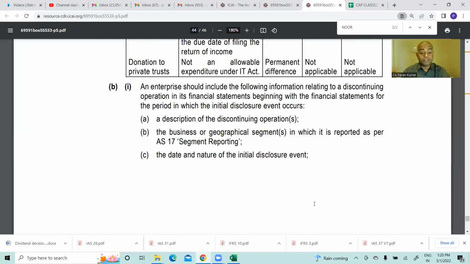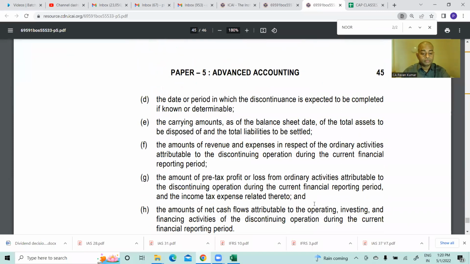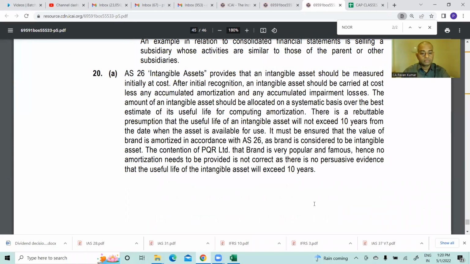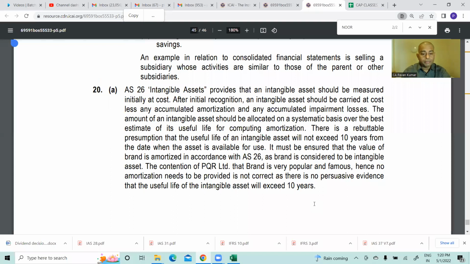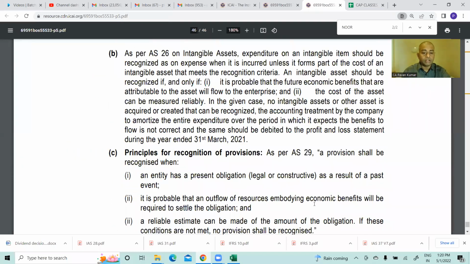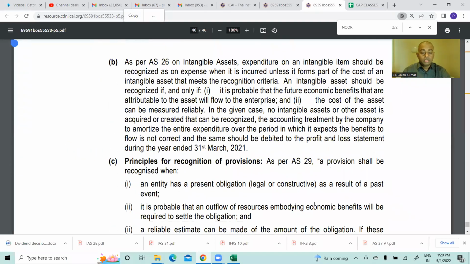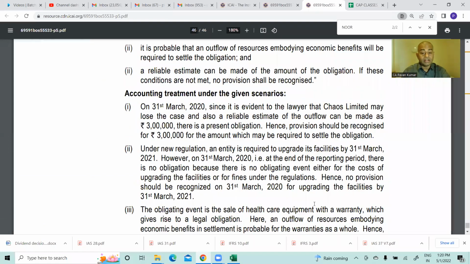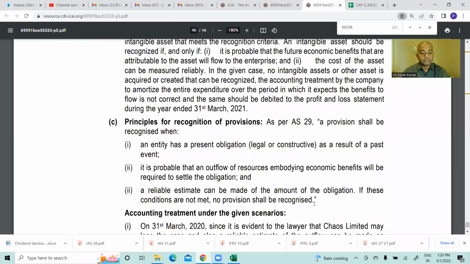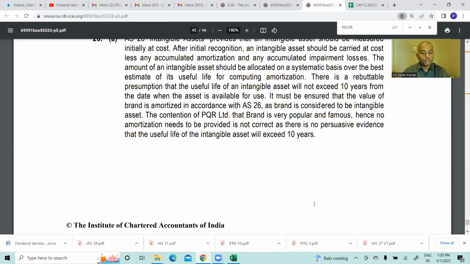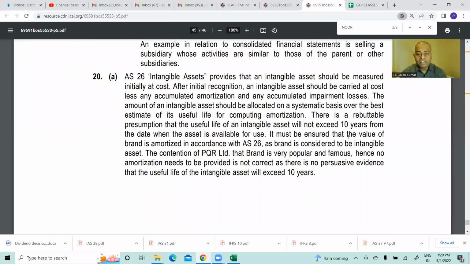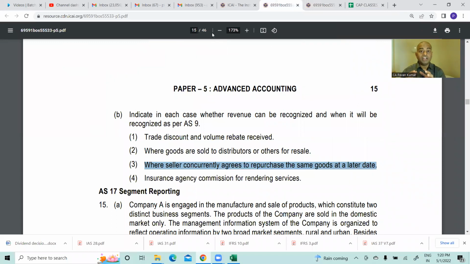19A, deferred tax, we'll see that. 20A, intangible assets, we'll see that now. Because we have seen one heavy thing, I don't want to burden you with all the heavy things.